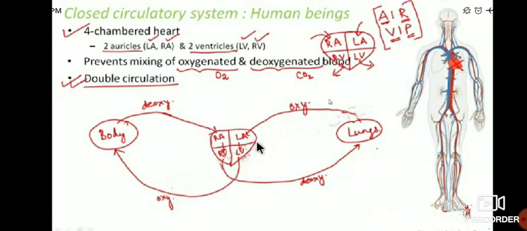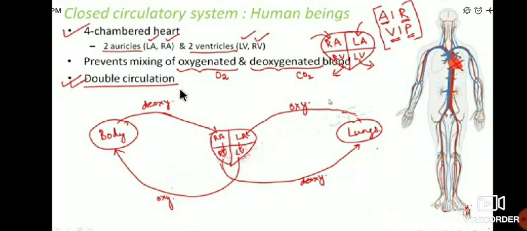Generally they will ask the number of chambers of the heart in human beings, that is a 4 chambered heart. There are 2 auricles, left and right, and 2 ventricles, left and right. These prevent the mixing of oxygenated and deoxygenated blood. Auricles and ventricles are separated by thin walls.